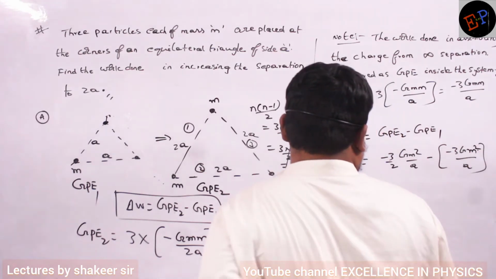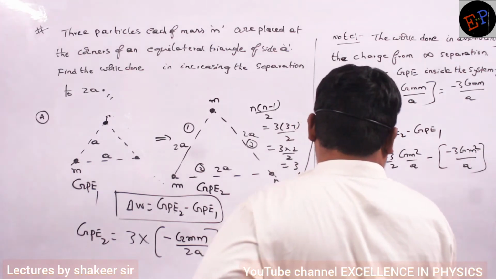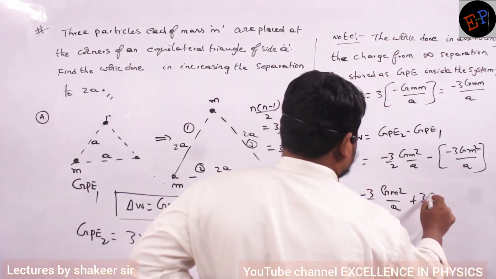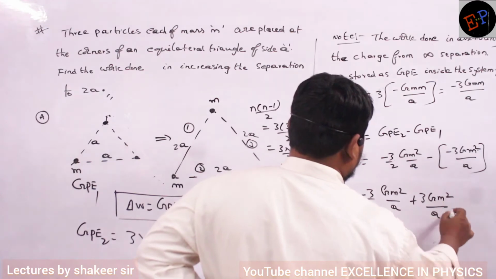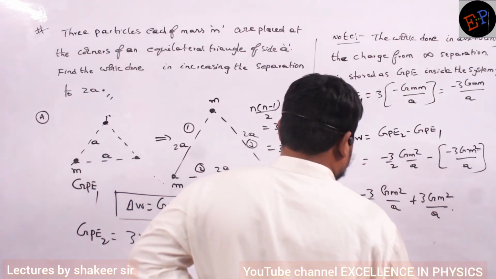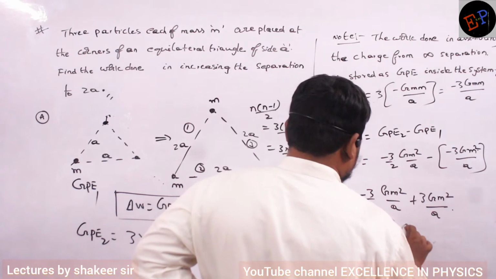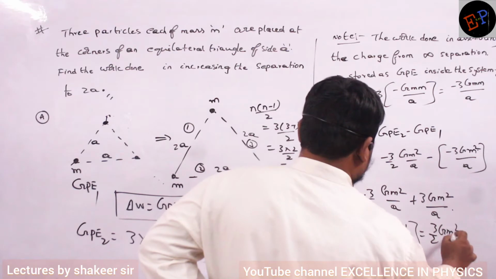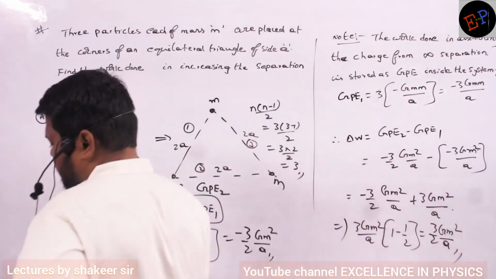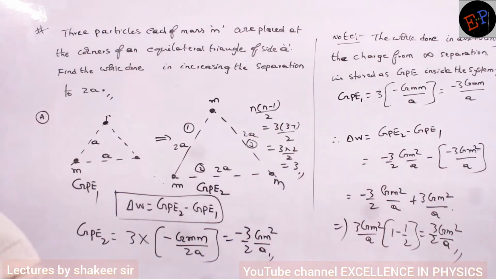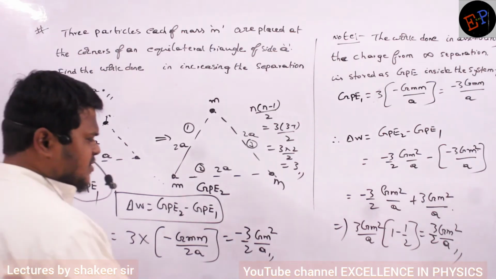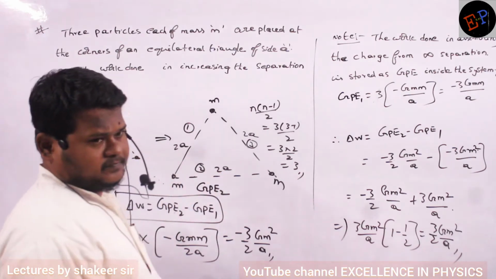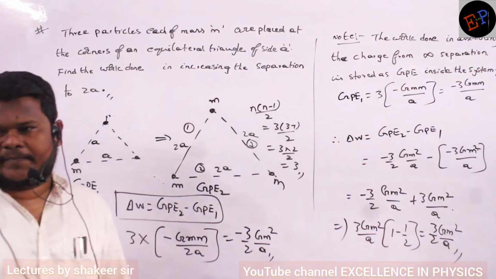GM square. So minus 3 by 2 GM square by A plus 3GM square divided by A. So 3GM square by A I can take common, no? So then it is 1 minus 1 by 2. Then it is 3 by 2 GM square divided by A. So that is the amount of work which I have to do. Okay. So if I do this much amount of work, then this configuration converts into this configuration. That's it. Okay.